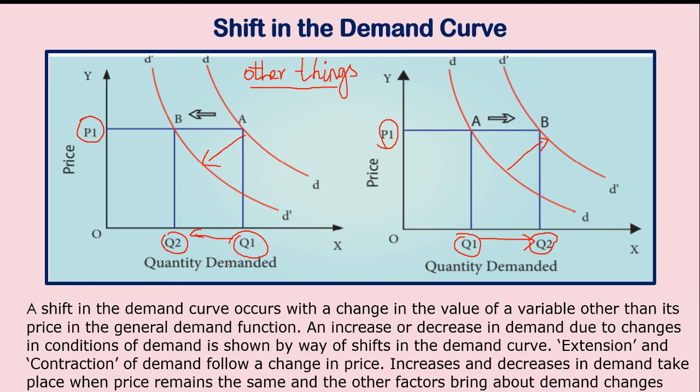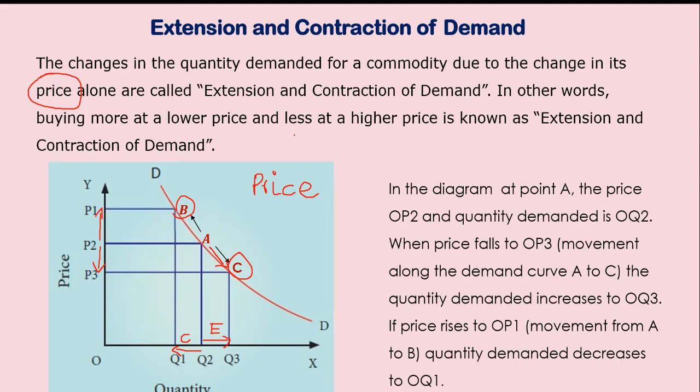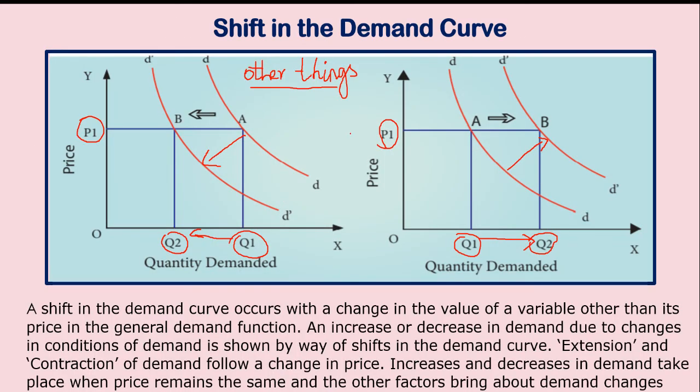Extension and contraction of demand follows a change in the price, whereas increase and decrease in demand take place when price remains the same and other factors bring about demand changes. So here you say increase and decrease in the demand. Here you say extension and contraction of demand. Extension and contraction happens because of a change in the price. Increase and decrease, or shift in the demand, happens because of other determinants of demand other than price.